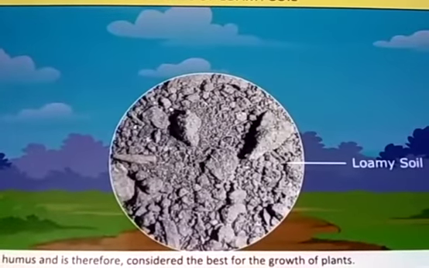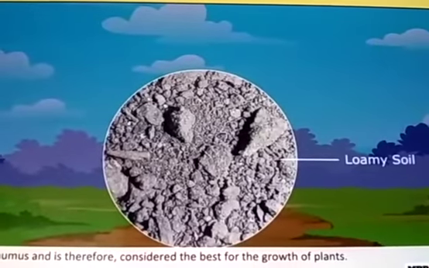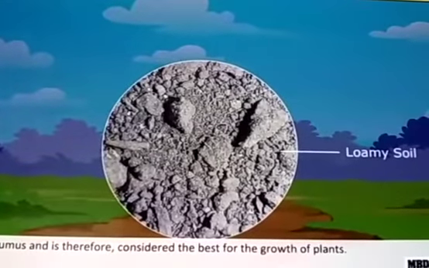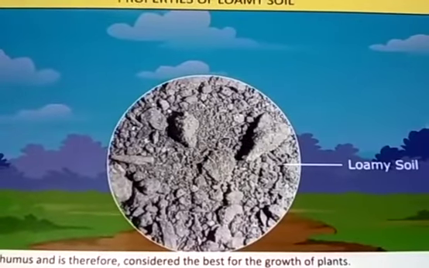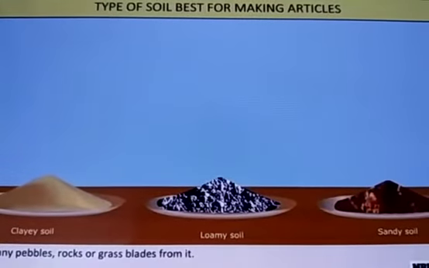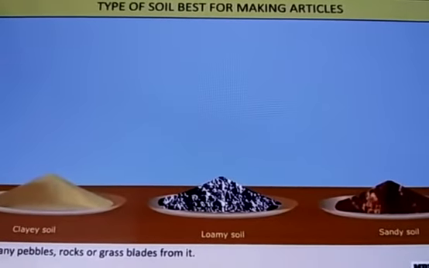What we can see in the picture, this soil is the loamy soil. It also contains humus and therefore is considered the best for the growth of plants. You can do a small thing: collect samples of clayey, loamy and sandy soils.